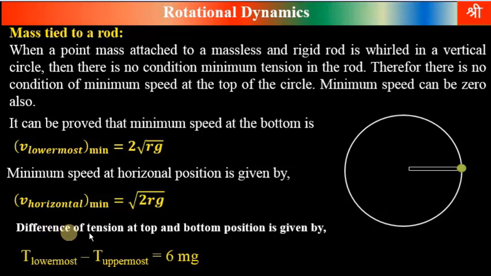We can prove that difference of tension at top and bottom position is given by T lowermost minus T uppermost equal to 6 mg, which is similar to string. In case of string also, the difference of tension at top and bottom position was given by 6 mg.